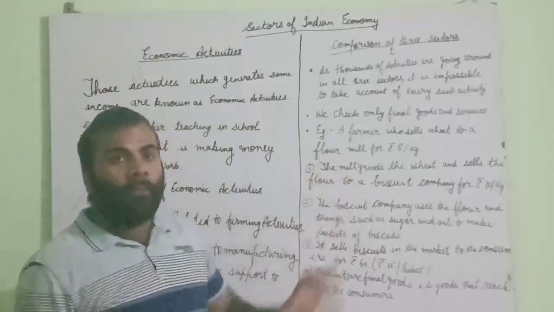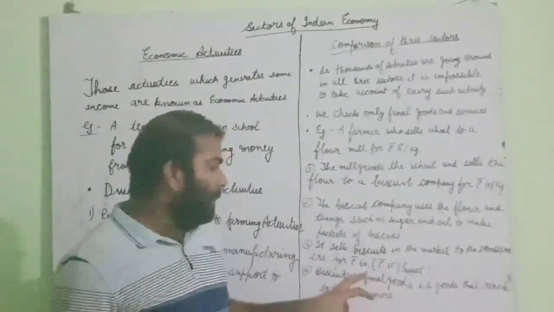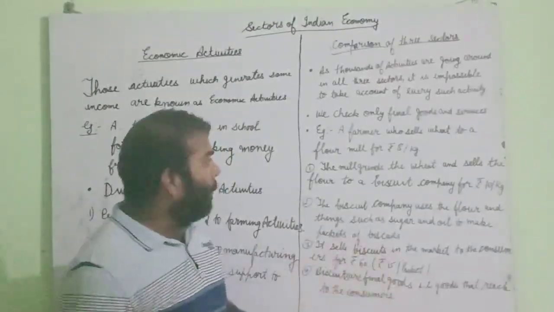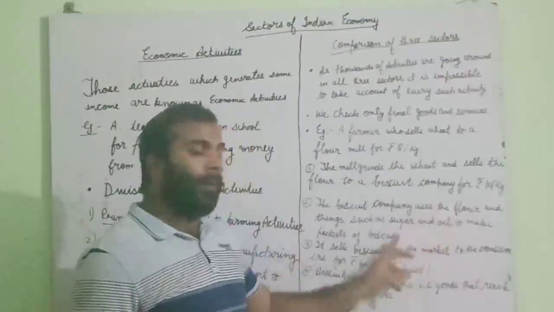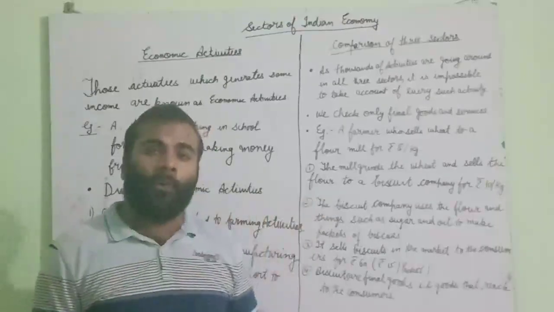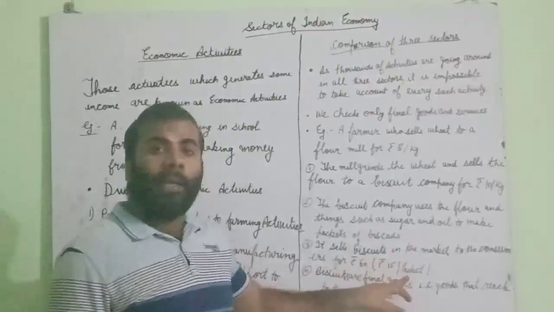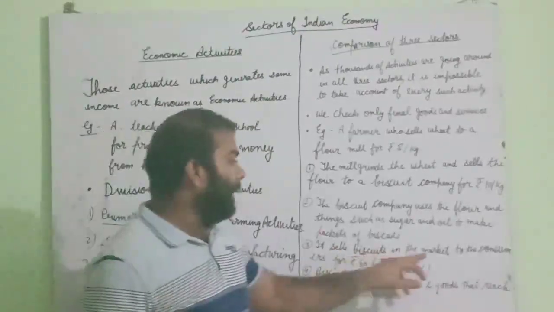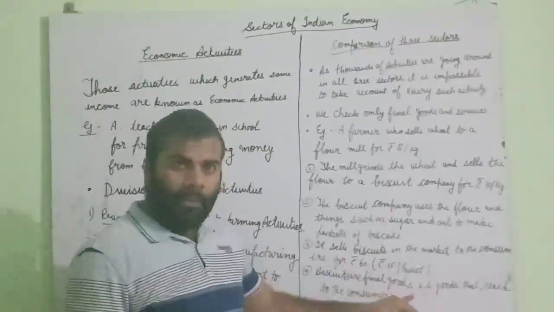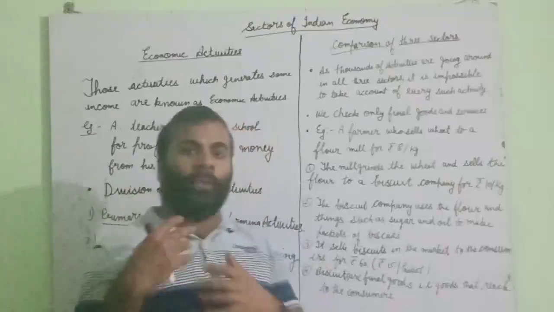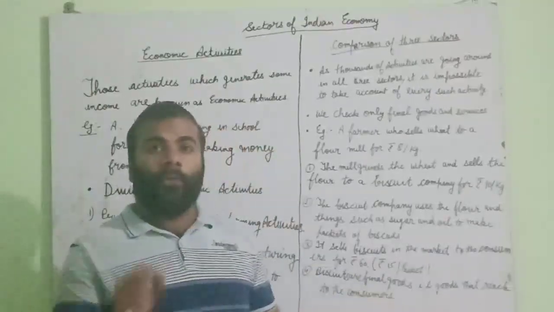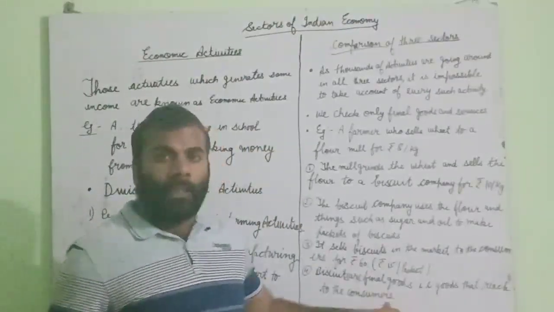Here we will not count everything. Suppose you have purchased these packets at ₹60, or packets at the rate of ₹15. Have you paid the money of ₹8 and ₹10 for flour, and for oil and sugar, separately? No. We have paid for the thing that is ready for use. We have paid the money for the ready things. The biscuit company sells biscuits in the market to the consumer for ₹60 per packet. So biscuits are final goods. Here biscuits are final goods that we can use directly. So for goods that reach the consumer, for that thing we are paying the money.